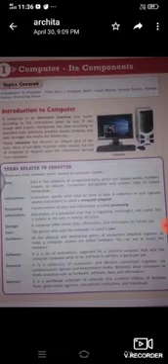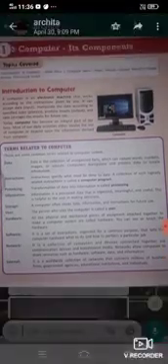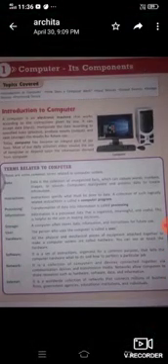So the computer has become an integral part of our lives. These are the terms related to computers: data, instructions, processing, information, storage, user, hardware, software, network, and internet. As we all know, data is a collection of unorganized facts.